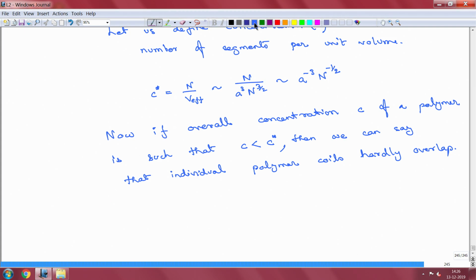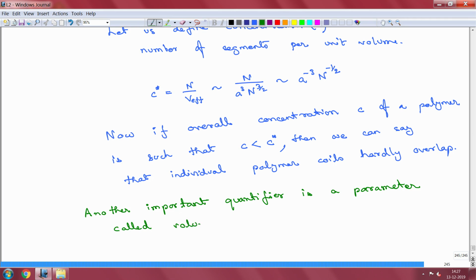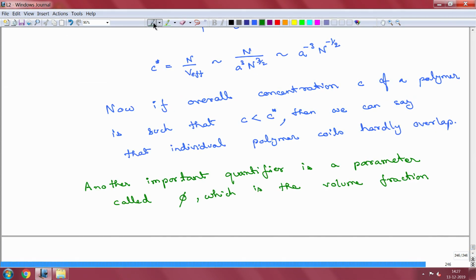So, another important quantifier is a parameter called volume fraction, phi, which is the volume fraction of the polymer in solution.